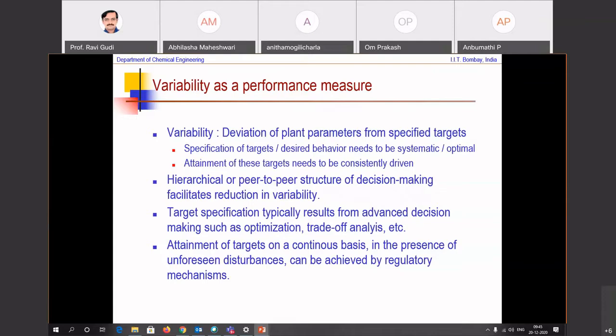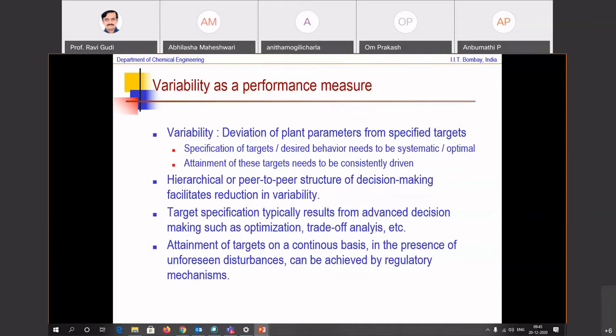As you go up, the PID level, the MPC level or the dynamic optimization level, the real-time optimization level, the scheduling level. As you go towards these higher levels of decision making, this hierarchical or peer-to-peer structure that I mentioned in bullet point 2 of decision making also needs to make sure that targets are specified realistically and attainment are consistently driven. Okay. So when we are talking of variability now, you want to basically narrow down variability.